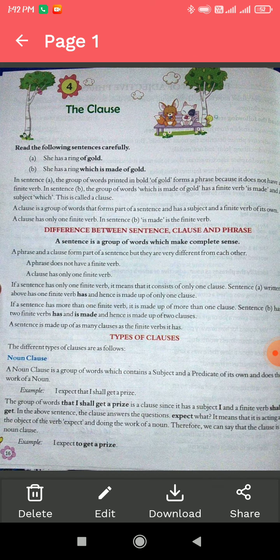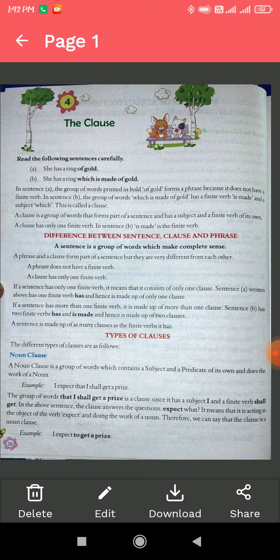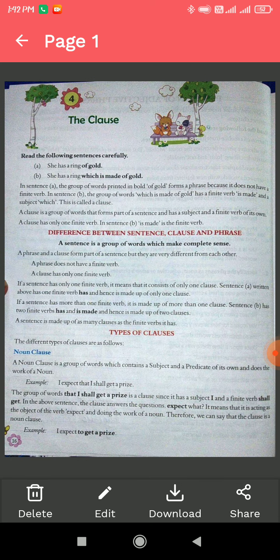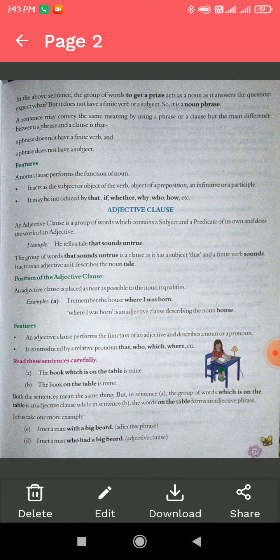The group of words "I shall get a prize" is a clause since it has a subject, I, and a finite verb, shall get. In the above sentence, the clause answers the question: expect what? It means it is acting as the object of the verb expect, doing the work of a noun. Therefore, we can say that the clause is a noun clause. Hope you have understood. Now let's move on.